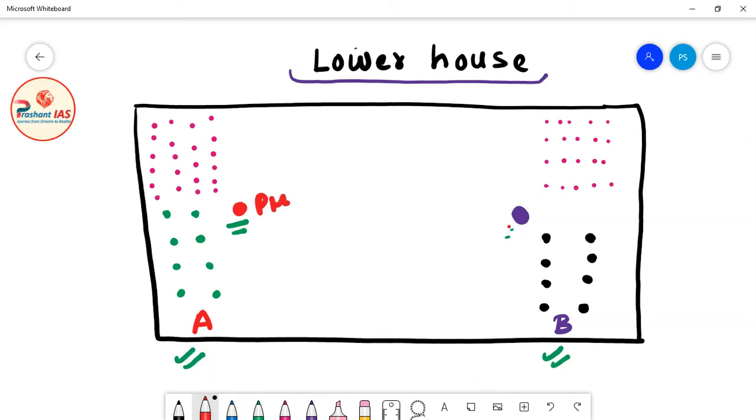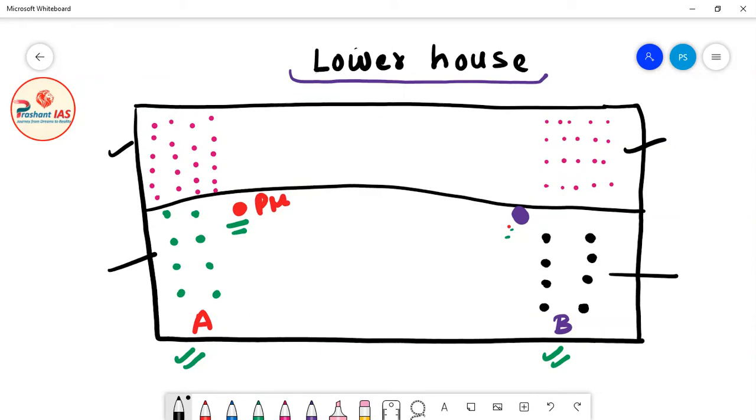Now friends, all these big green dots are the ministers of the cabinet, the cabinet ministers. All these black dots are the ministers of the shadow cabinet. These pink dots are the other members of political party A in the parliament. Similarly, these pink dots are the other members of political party B in the parliament. Now we are only concerned with this part, that is, the cabinet and the shadow cabinet.